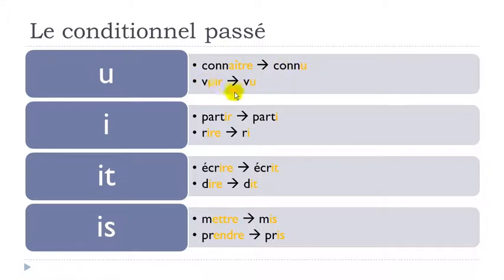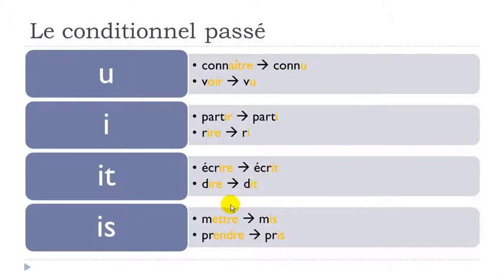Voir, to see, will become vu, okay? Ending with I, partir will become parti. Partir is to leave. Rire, to laugh, will become ri, okay? The ones ending with T, like here, écrire, to write, écrit. Dire, to say, dit.